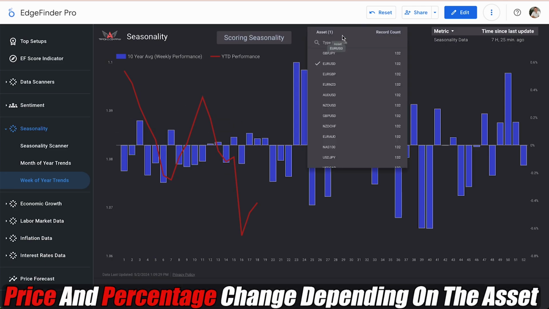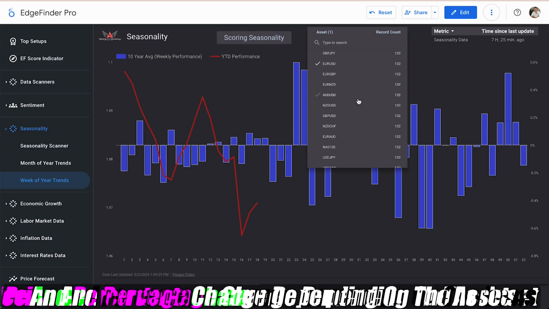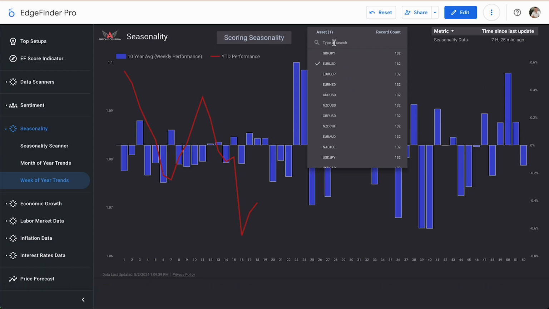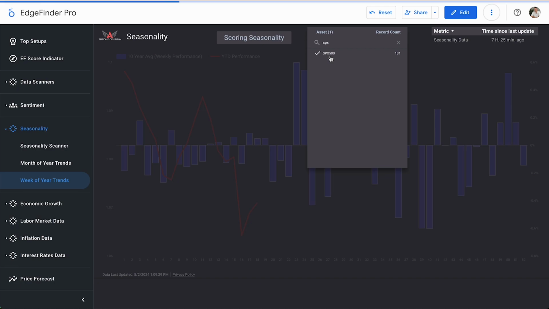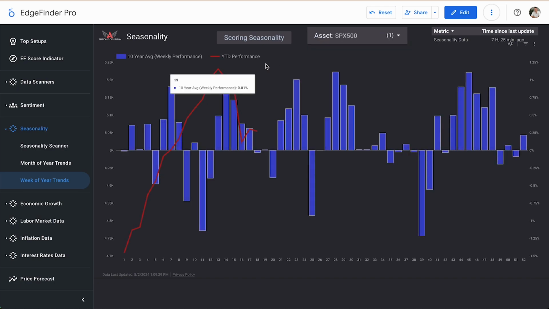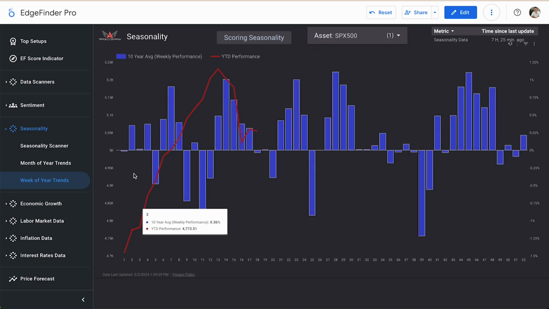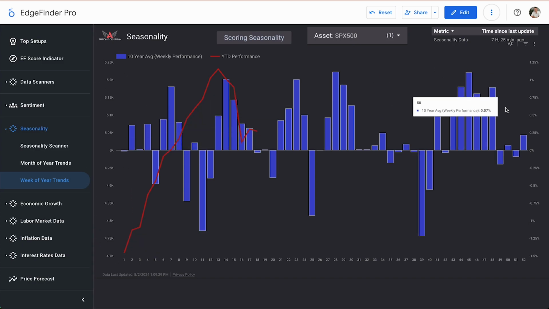As we select other assets, you'll notice that the price and percentages on either side change. Let's look at the S&P 500, for example. We can see the price change on the left side to match the S&P price, as well as the percentages over here on the right to line up more clearly with the S&P's volatility.